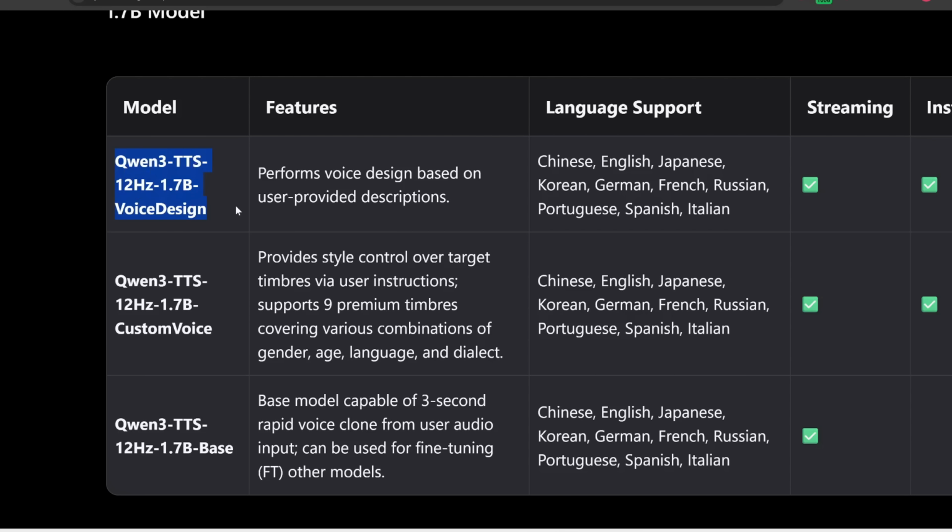The first one is called Voice Design. Again, this is where you can create a voice completely from scratch just with a text prompt. And then we also have this custom voice model, which allows you to use one of their pre-built voices. And then we also have this base model where you can clone someone and make them say anything just with a few seconds of their voice. In fact, here it says 3 seconds is all you need, which is pretty crazy.